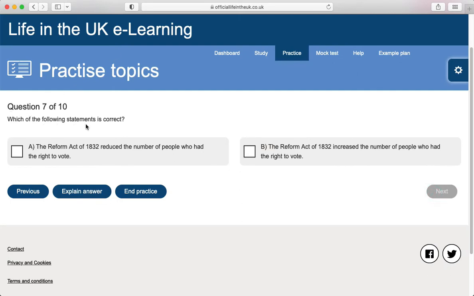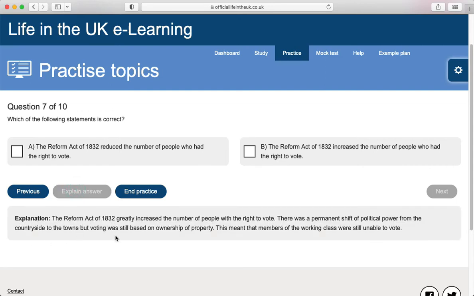Which of the following statements is correct? The Reform Act of 1832 reduced the number of people who had the right to vote. The Reform Act of 1832 increased the number of people who had the right to vote.